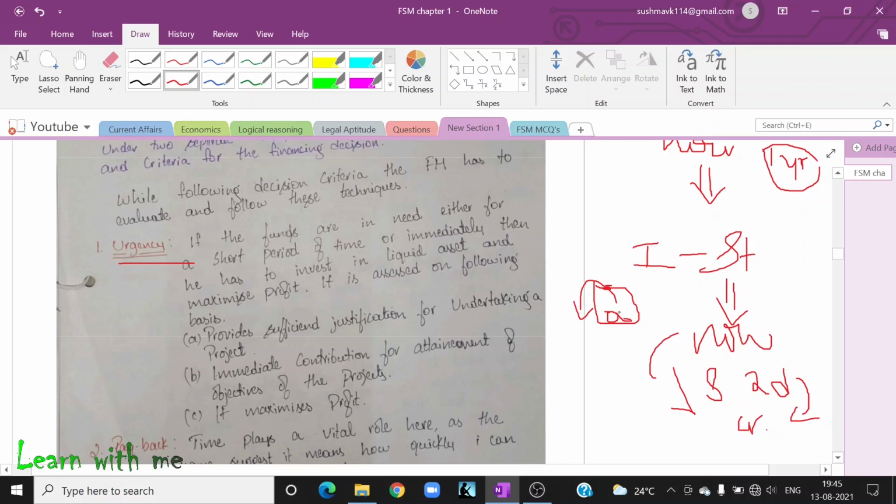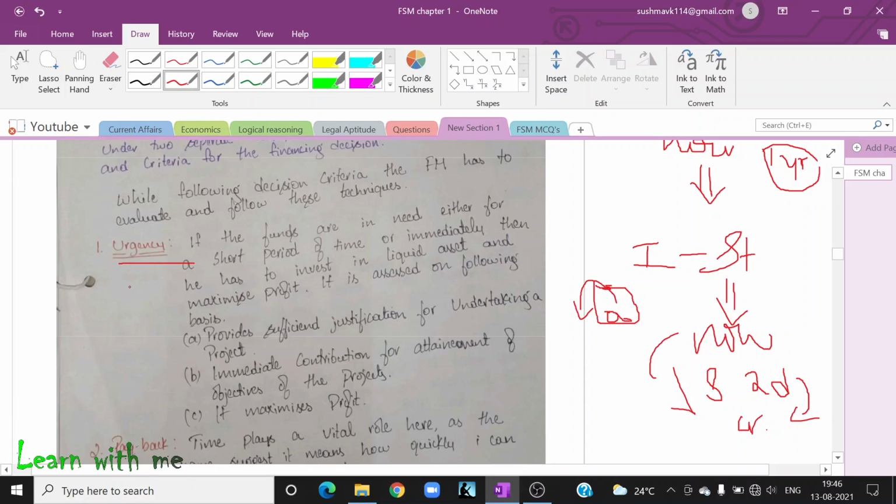Now, a financial manager has to decide in which fund to invest. If I'm investing in this particular asset, and I have to withdraw the amount, is it easy for me to get that money or not? A financial manager has to think about that.